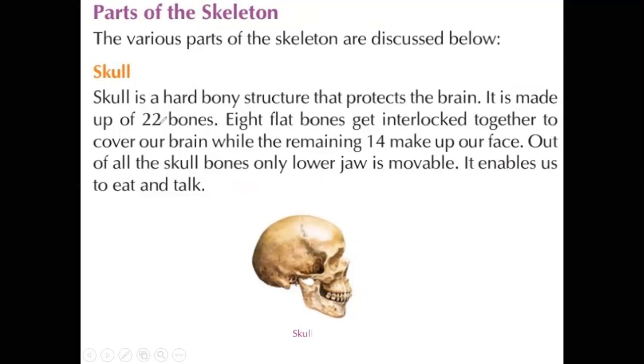It is made up of 22 bones. Yeah, this cranium is made up of 22 bones. Out of the 22, 8 bones are flat. See here, this bone is flat in structure, right? Yeah, 8 flat bones get interlocked together to cover our brain, while the remaining 14 make up our face. See this portion. The remaining portions make up our face.